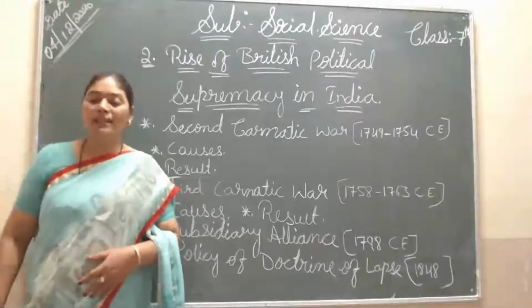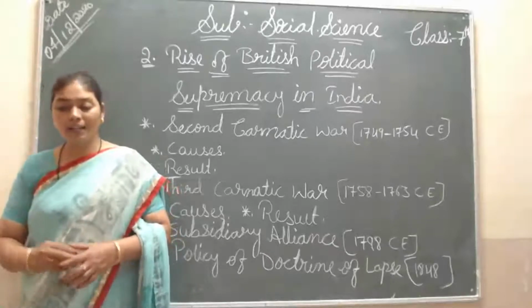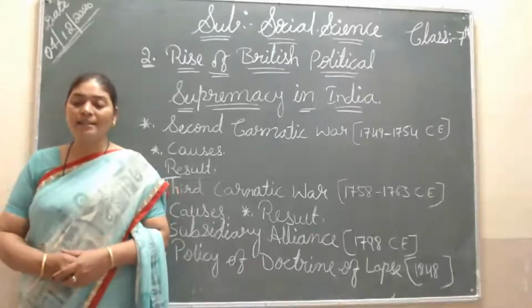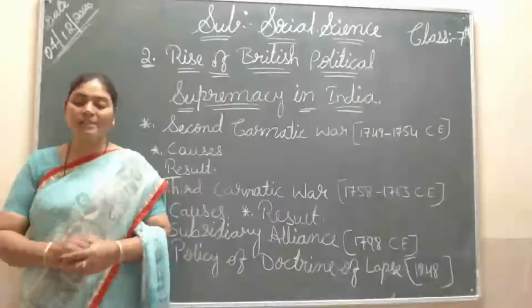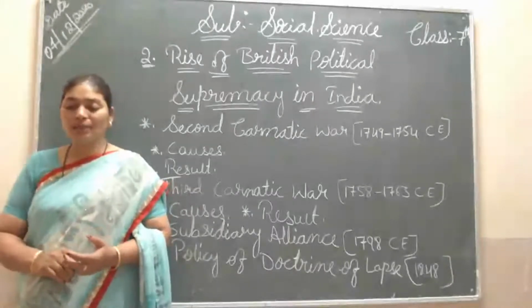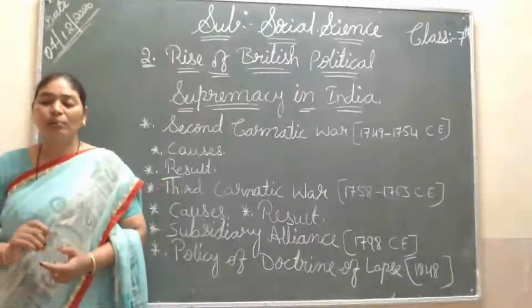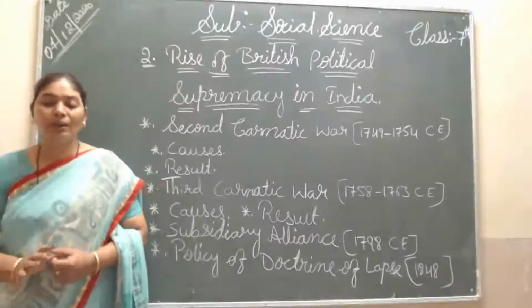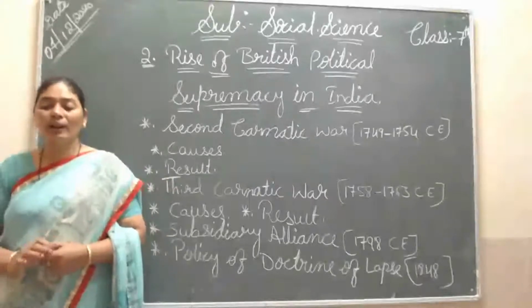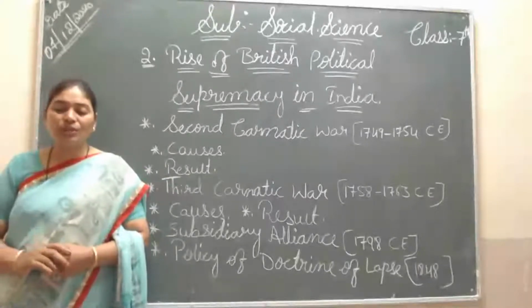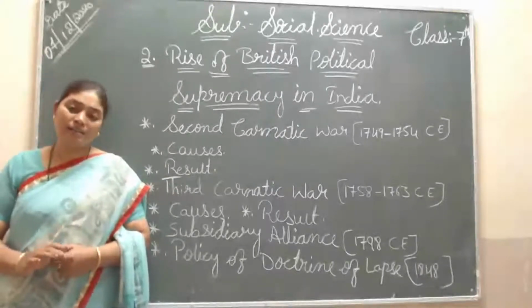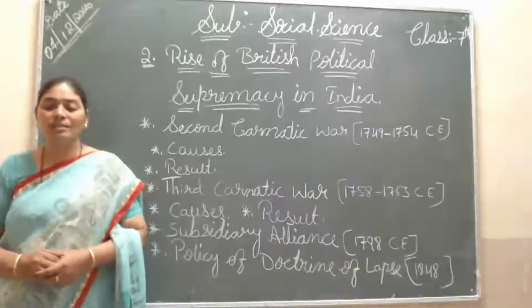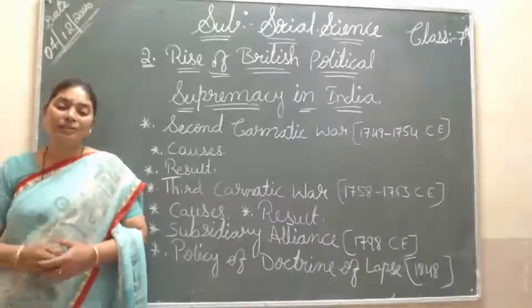The states that came under the Treaty of Subsidiary Alliances were Hyderabad, Mysore, Travancore, Baroda, Jaipur, Jodhpur, then Bharatpur, Nagpur, again Gwalior, Oudh, Tanjore, Surat, and other states of India. These all went under the Britishers.